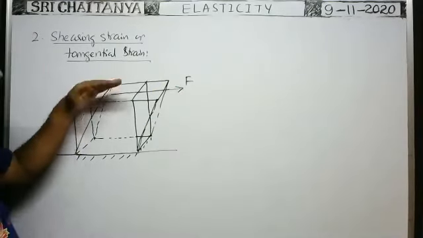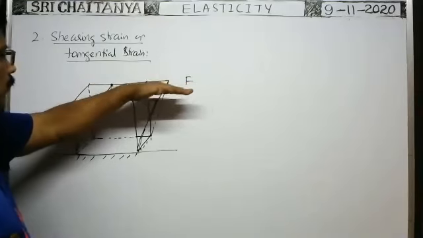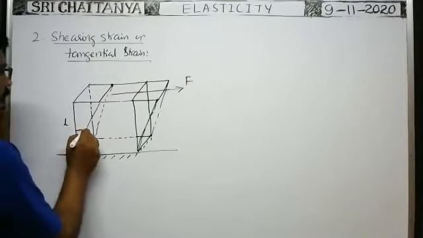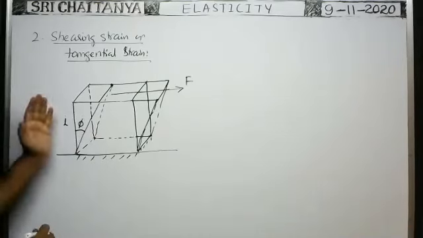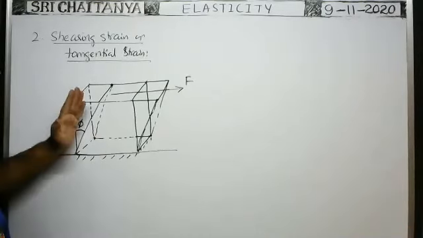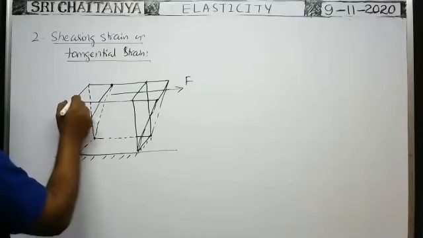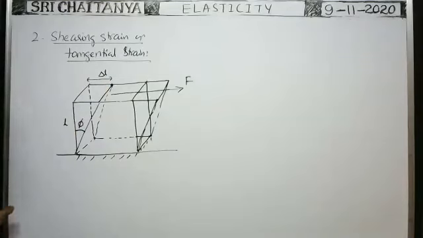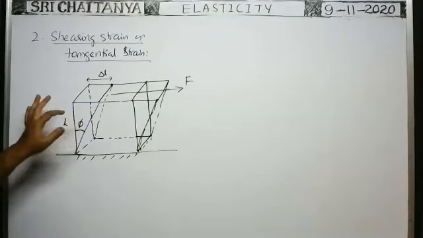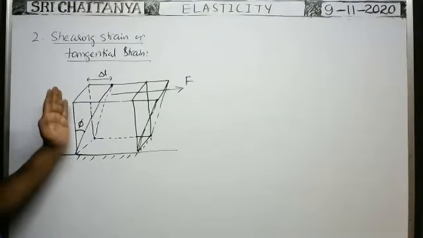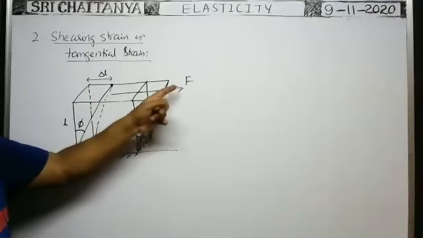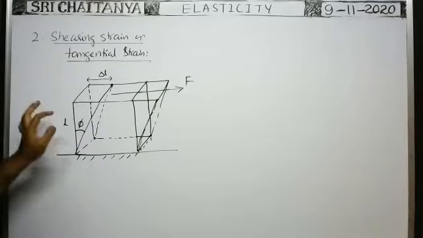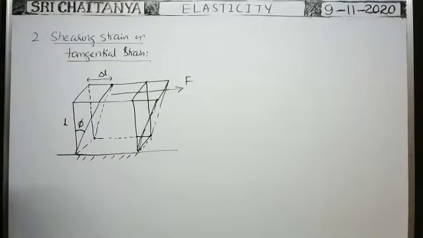So whenever the tangential force is applied on the body, this vertical face displaces by a certain angle, say phi, so that the vertical face displaces by a length equal to delta L. The tangent of this angle, through which the vertical face displaces because of application of the tangential force, is called the shearing strain.